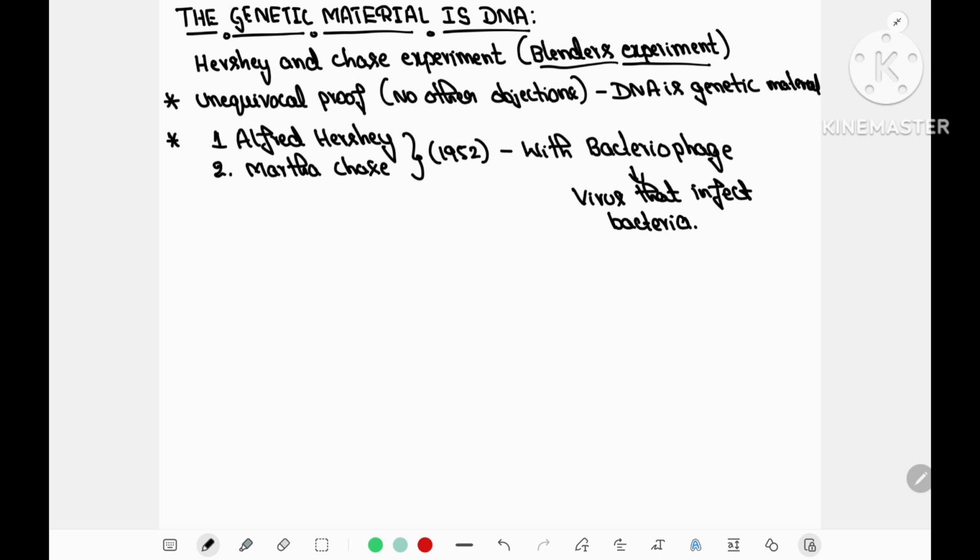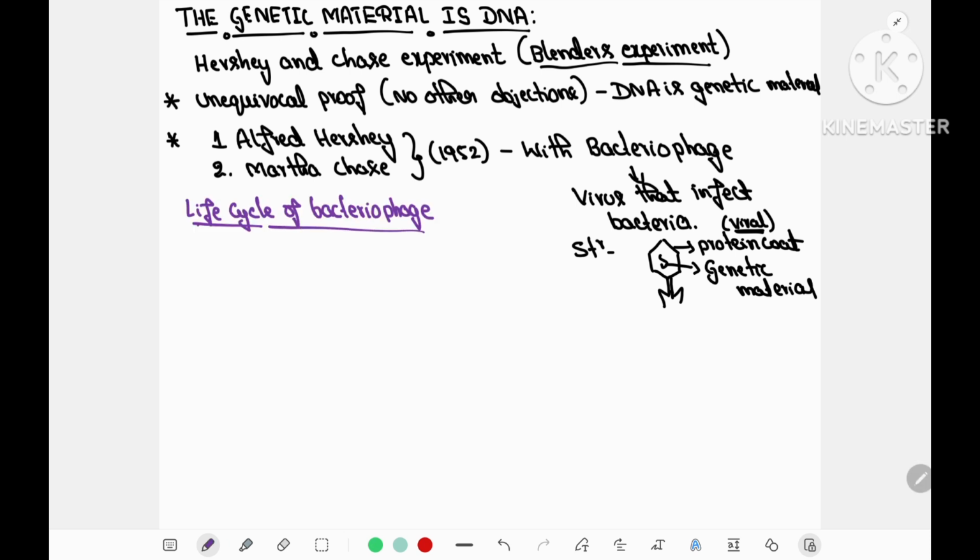Now, to understand this experiment, first you should know the life cycle of bacteriophage. It is also called the T4 cycle. Before that, briefly we should know the structure of bacteriophage also. Bacteriophage has a very simple structure, having a protein coat within which genetic material is present, and this genetic material could be DNA or RNA. Remember this point, genetic material could be DNA or RNA, because at last I'll ask you one question or doubt, so you have to remember this point.